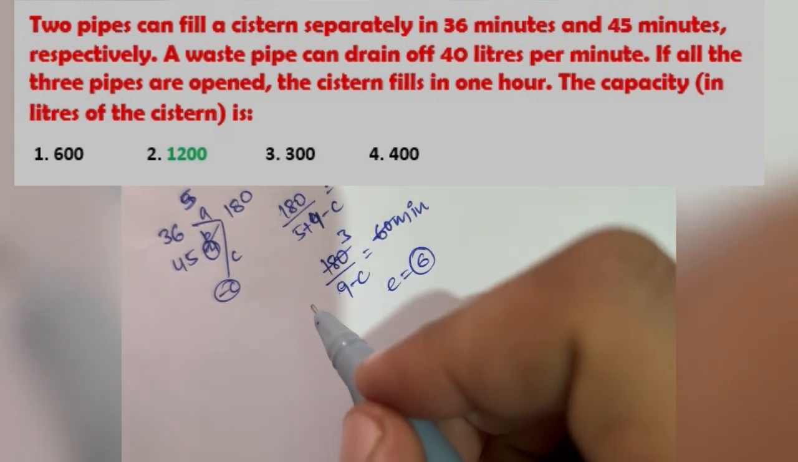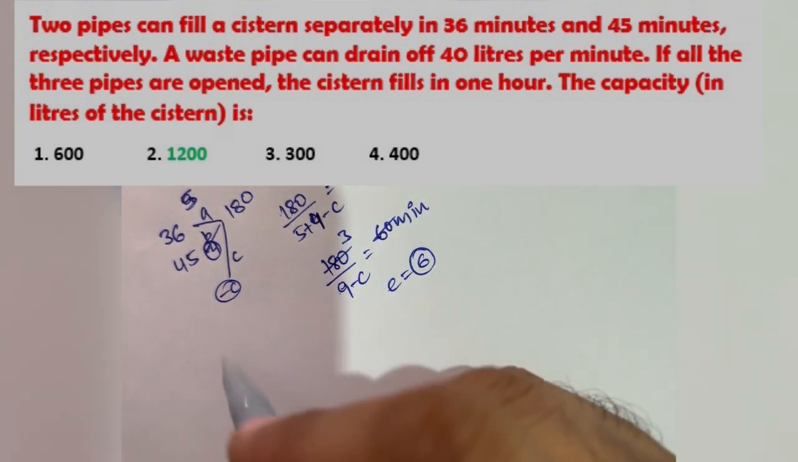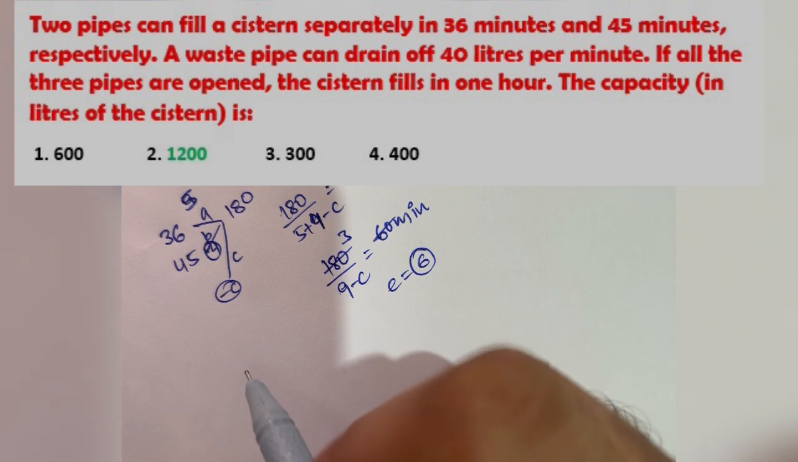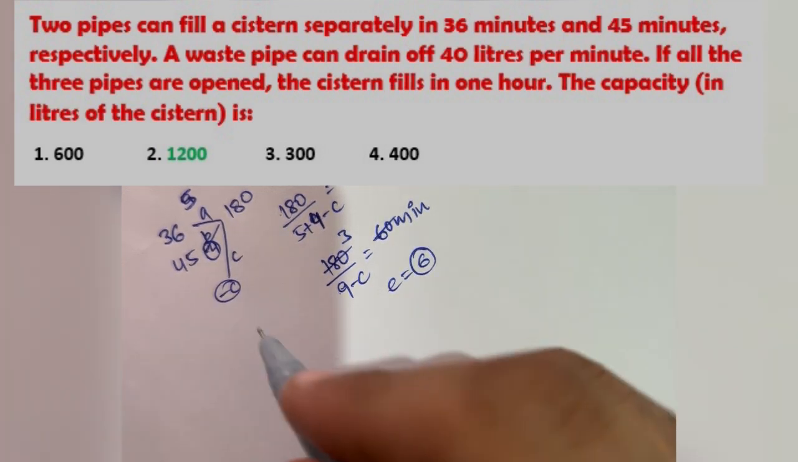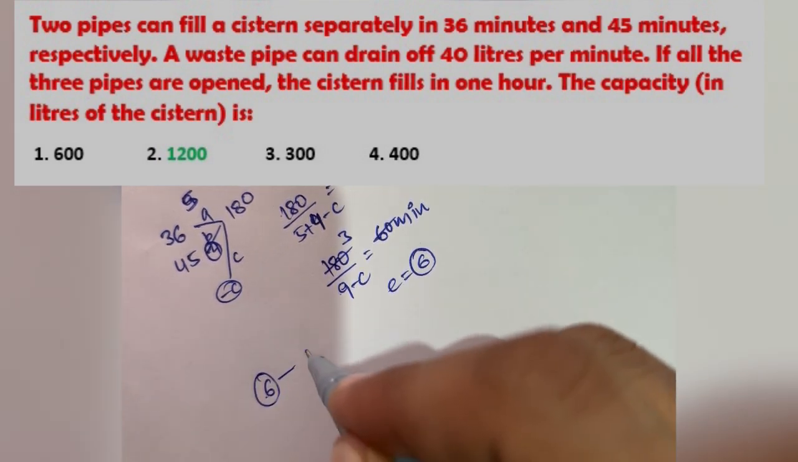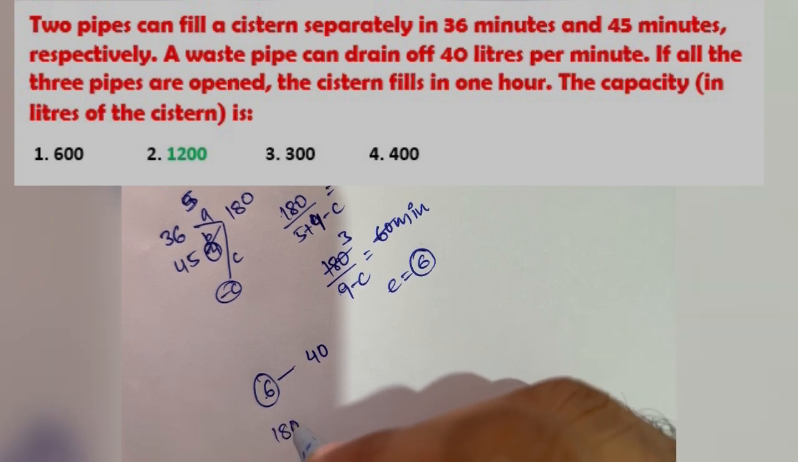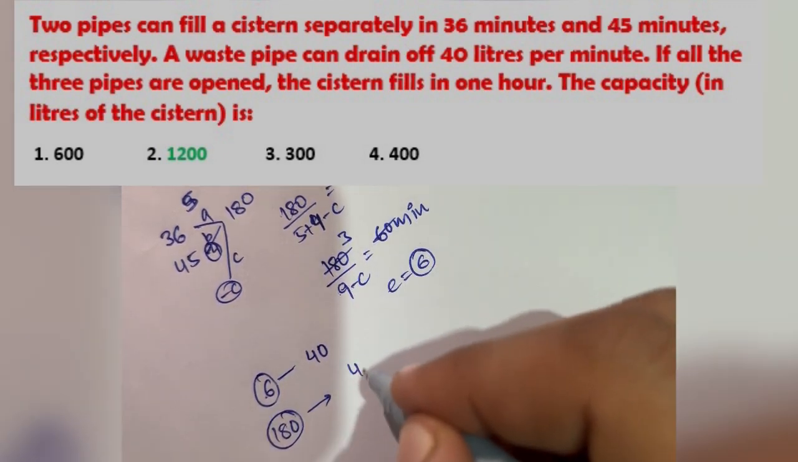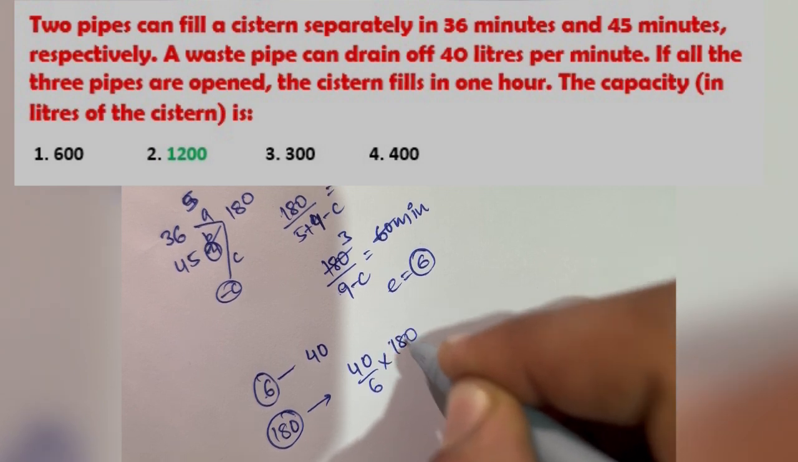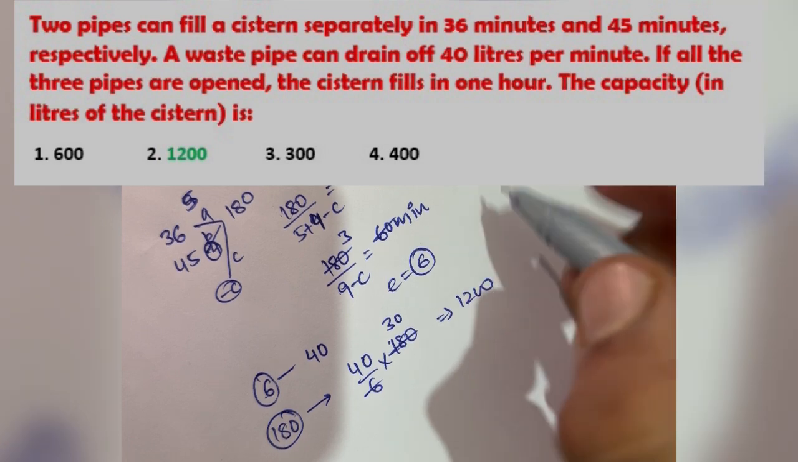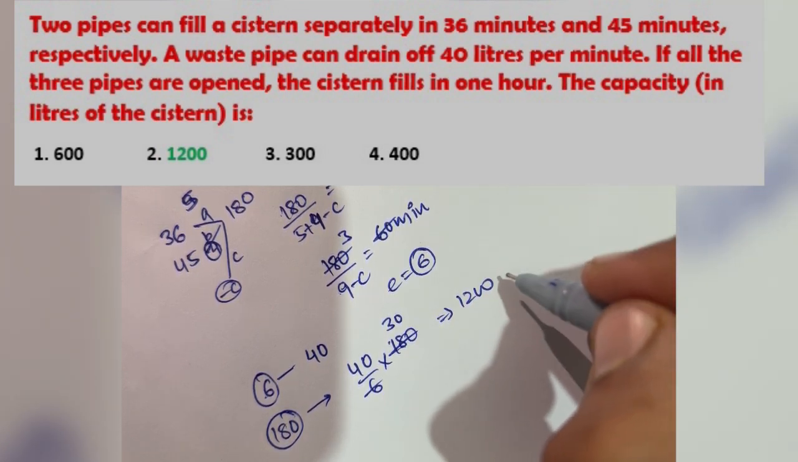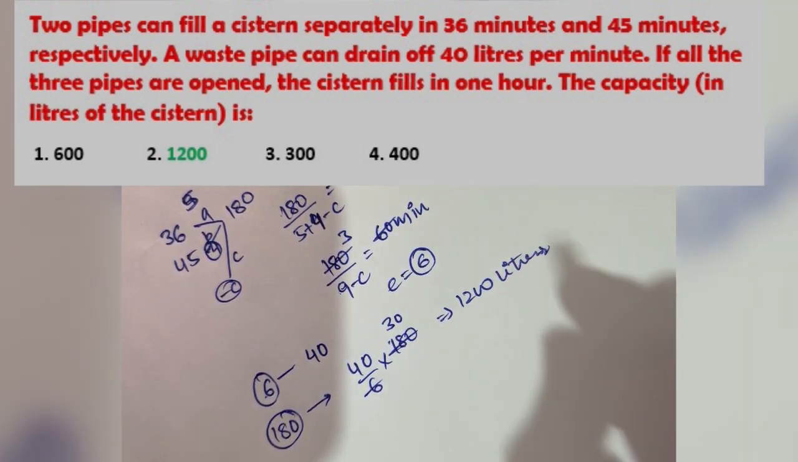Okay, it will go for 3, and the value of C will come out to be 6. But in the question we already have given that the waste pipe drains 40 liters per minute. So the value of 6 units will be 40, and what you have to calculate is total capacity. Total capacity is 180. The value of 180 will be 40 upon 6 into 180, so it will give you 30 into 40, and the capacity of the system will be 1200 liters. So it was our first question.